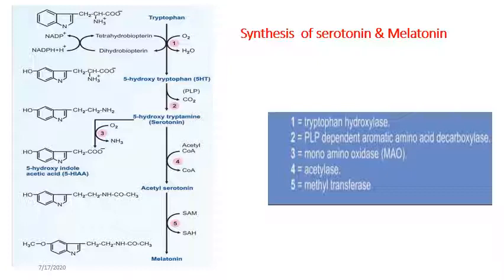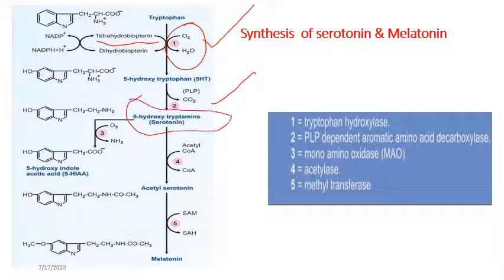Here tryptophan is first oxidized to hydroxytryptophan by the enzyme tryptophan hydroxylase, which requires tetrahydrobiopterin as cofactor. This reaction is almost similar to the reaction of phenylalanine hydroxylase enzyme. Here also tryptophan undergoes oxidation in the presence of molecular oxygen and tetrahydrobiopterin to form 5-hydroxytryptophan. Further, it undergoes a decarboxylation reaction to form 5-hydroxytryptamine, that is our serotonin. This enzyme requires pyridoxal phosphate.